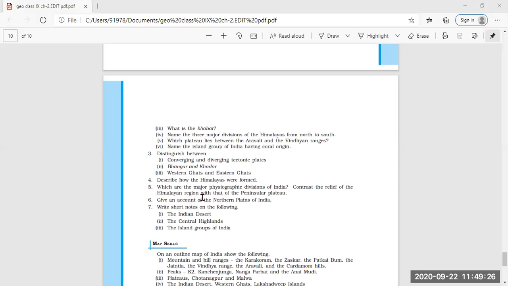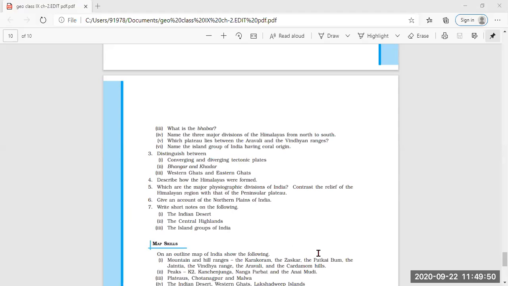Previously it was just one, but after convection currents split the earth's crust, the Indo-Australian plate drifted out and was separated from Gondwana land. And the northward drift resulted in the collision of this plate with the much larger Eurasian plate. Eurasian means Europe plus Asia, Eurasia.